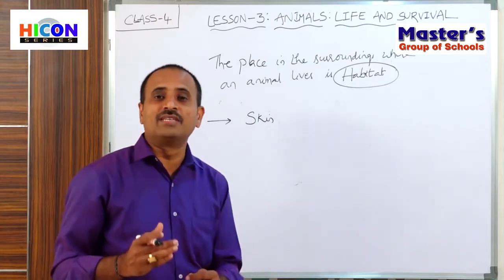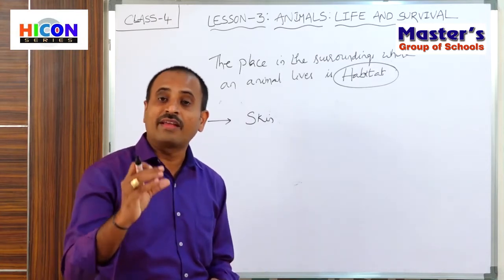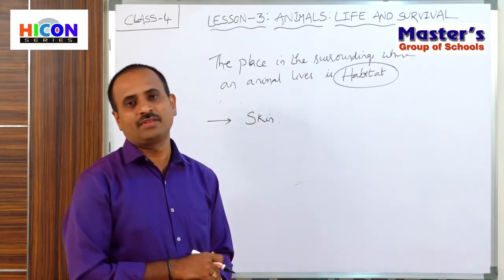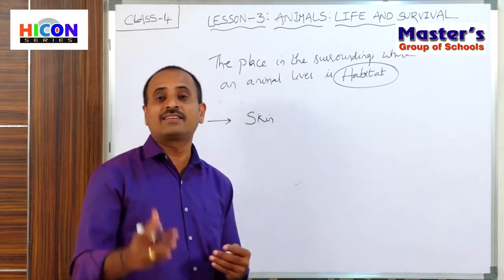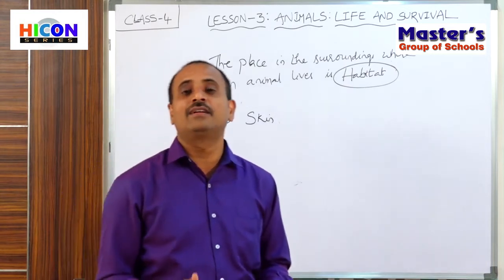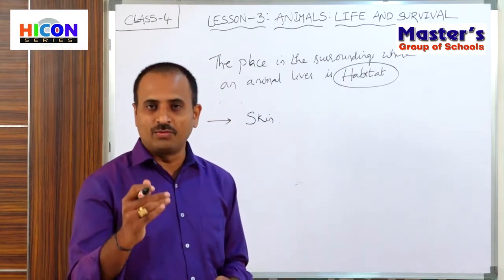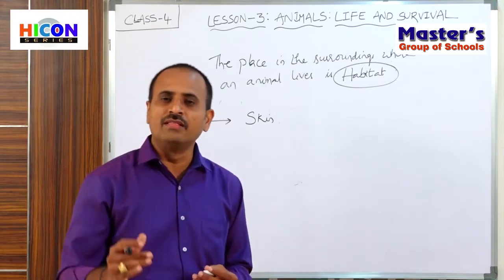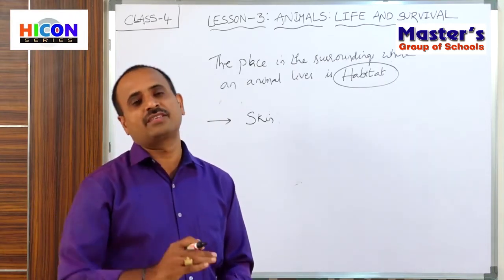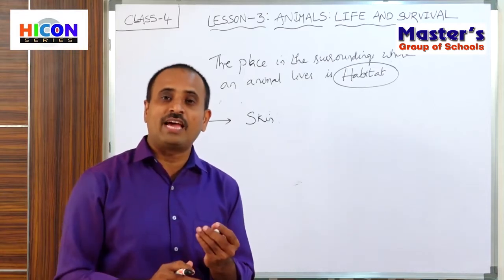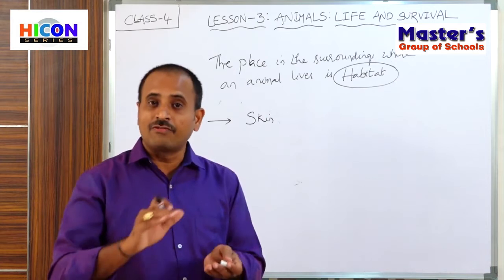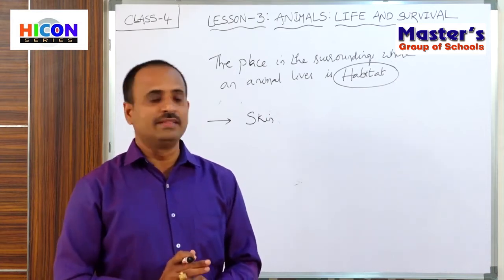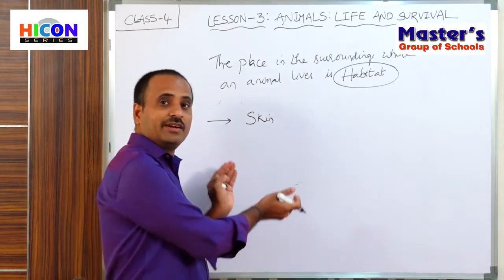Most of the animals, like dogs, cats, rats, tigers, lions and leopards, have fur or hair on their skin. And some animals have scales, like fishes and snakes. So in this way, the animals are different in their skin.